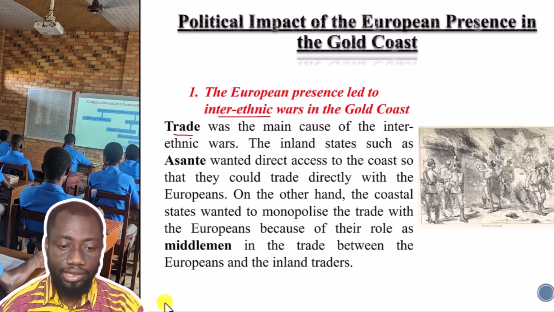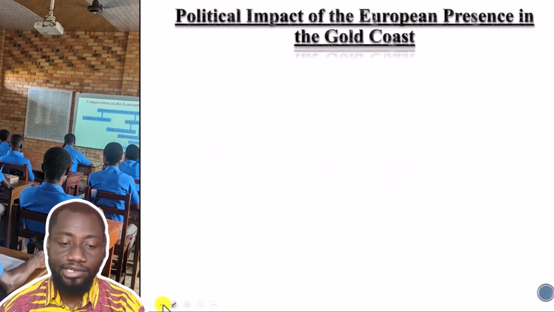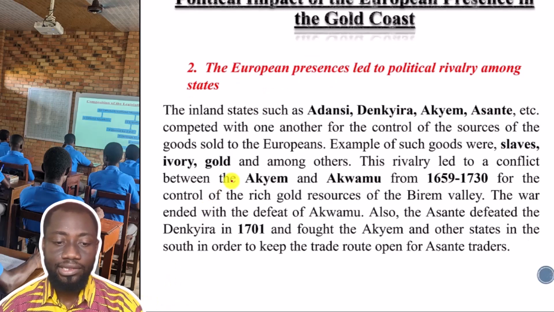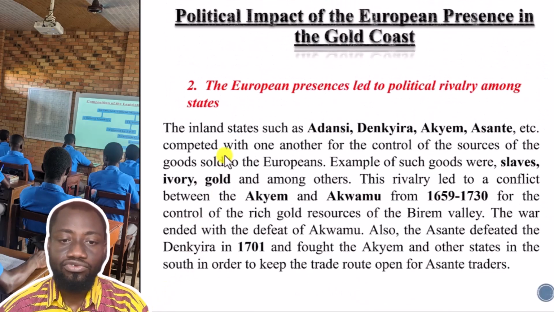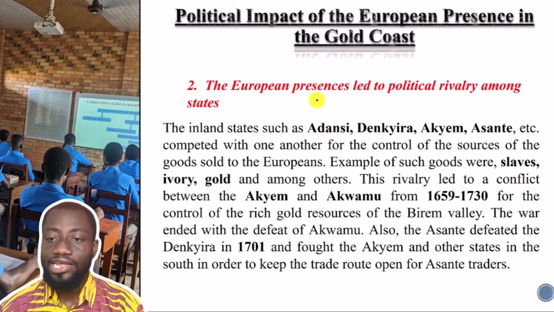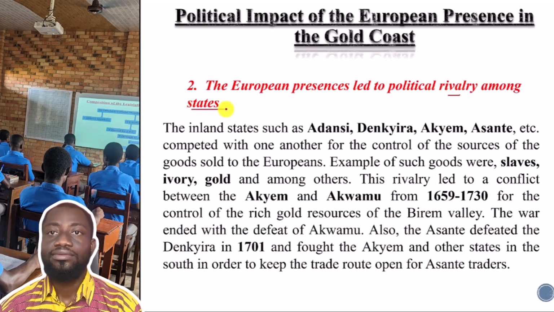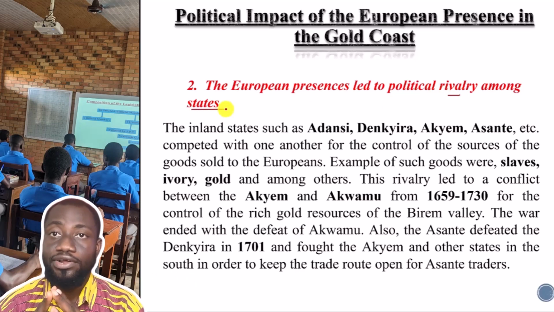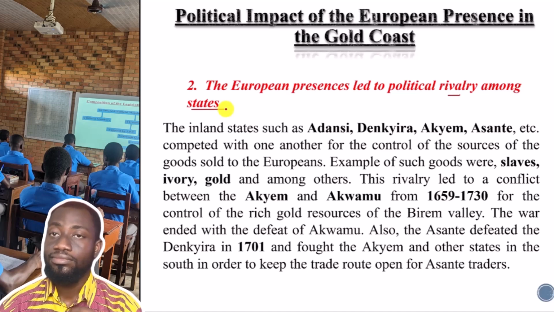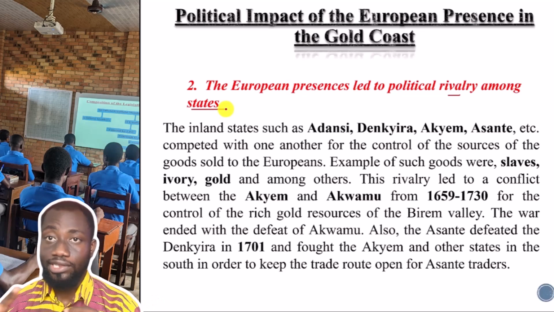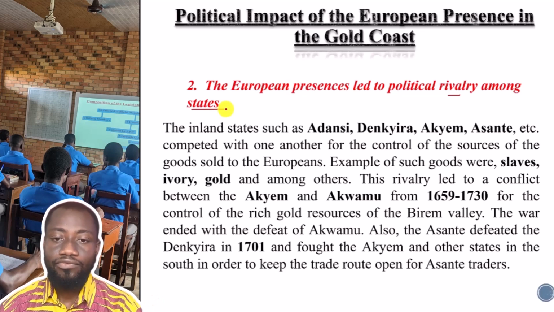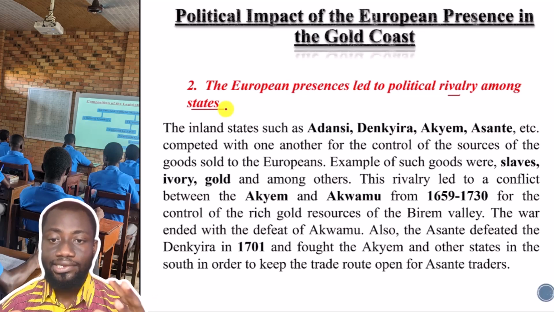Good. I know you are okay with that point. Let's take a look at the next of the points. Now, the next one had to do with the European presence leading to a political rivalry among states. At this point, when we are talking about states, we are talking about the Achim, the Asante, Adanse, Akwemu. These are states. Now, we are saying that the European presence led or brought about a political rivalry.